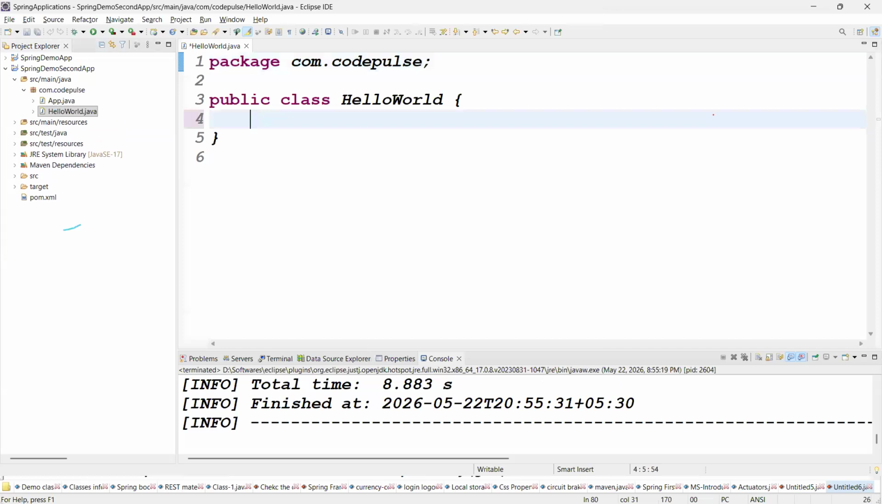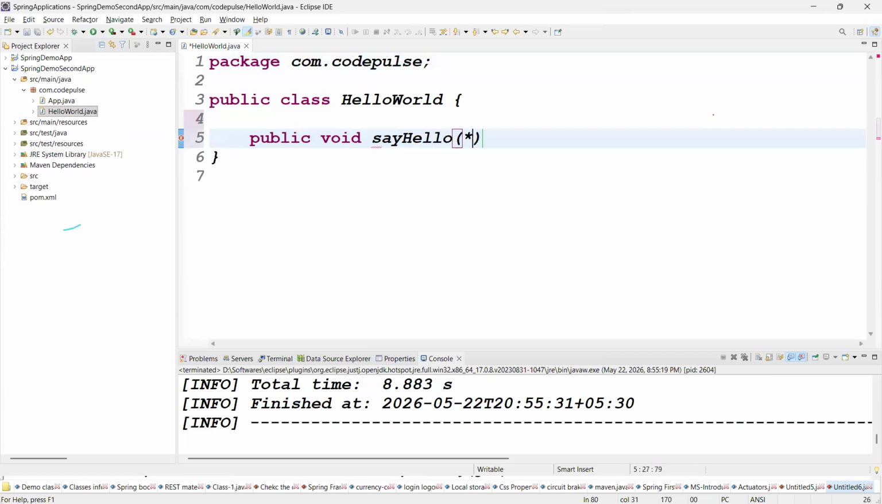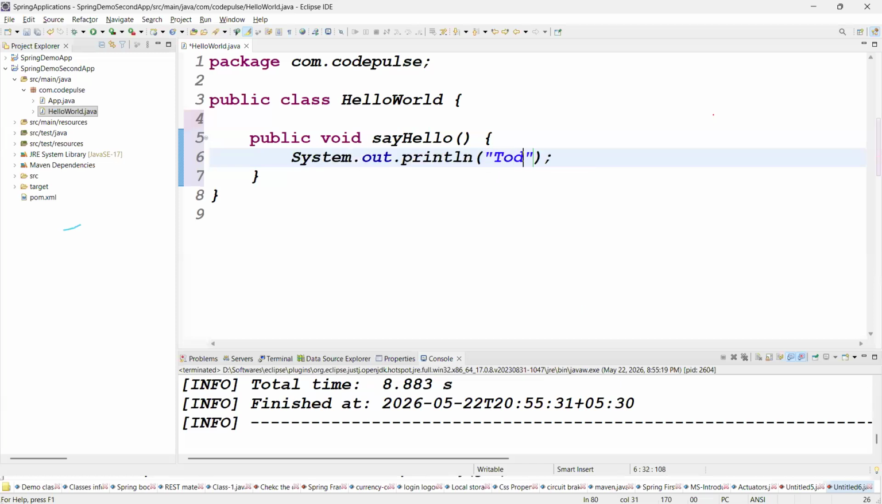See guys, in HelloWorld you can take one method, something like public void sayHello. Give a message with sysout, Ctrl+Space. I'm writing a message like this: today class completed. It's very clear now. The class is ready.